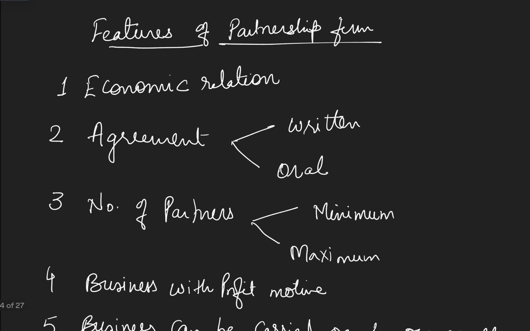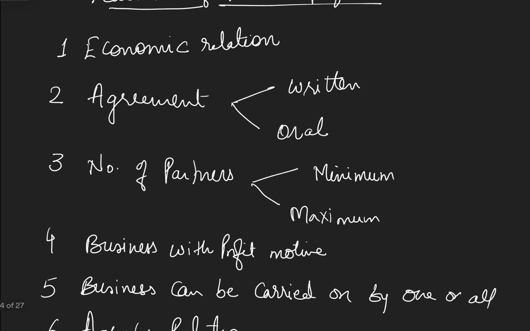Next is number of partners. Minimum 2 are required and maximum, as per the Companies Act 2013, there should be 50 members maximum. It is not defined by the Partnership Act, but there is a reference as per the Companies Act 2013. So maximum number of partners can be 50.